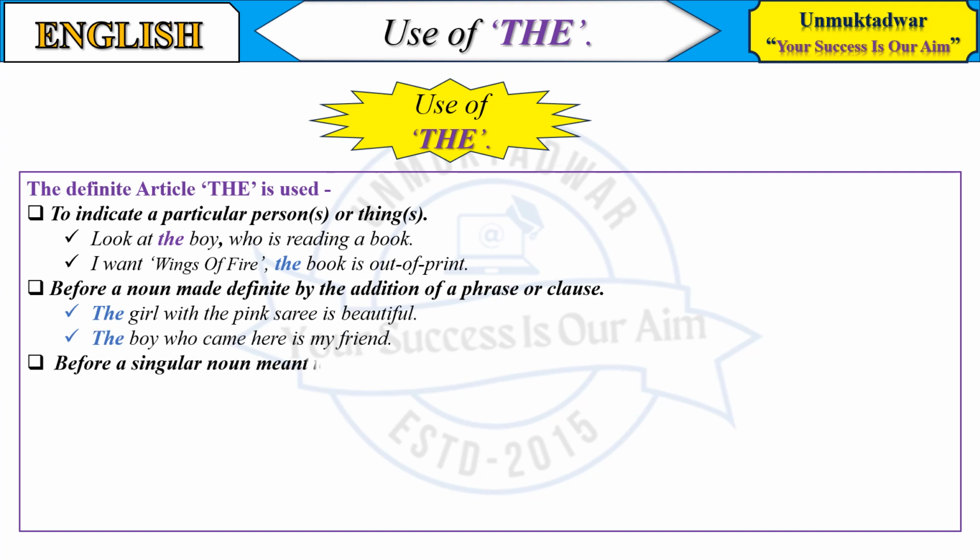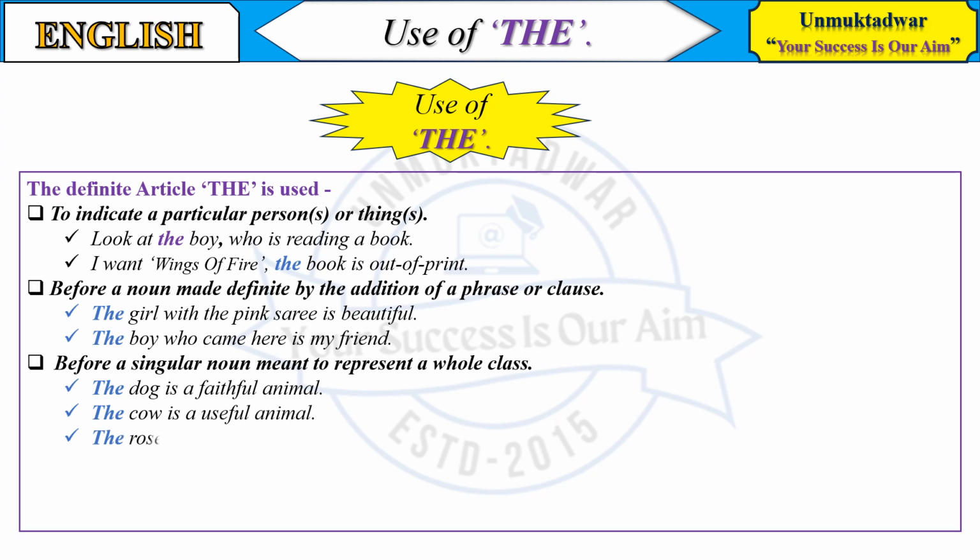Before a singular noun meant to represent a whole class. The dog is a faithful animal. The cow is a useful animal. The rose is the sweetest of all flowers.